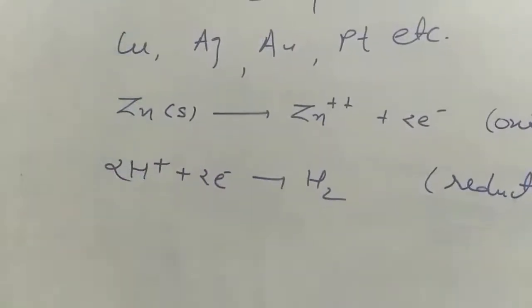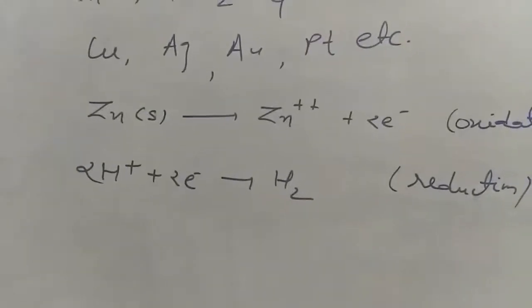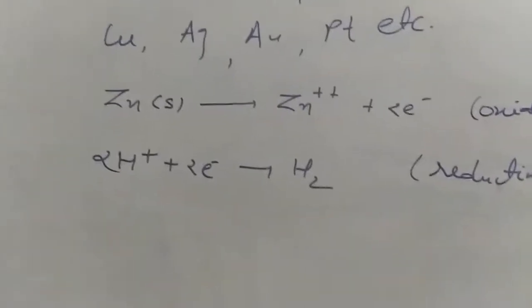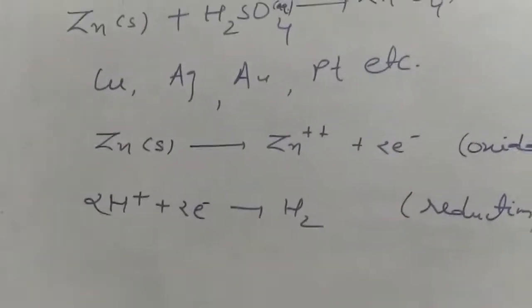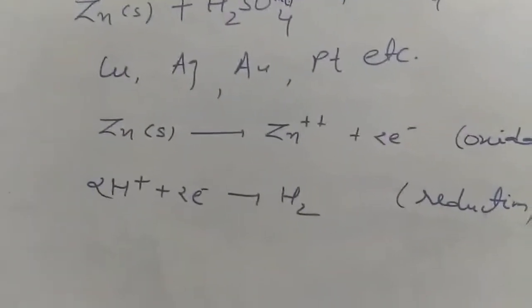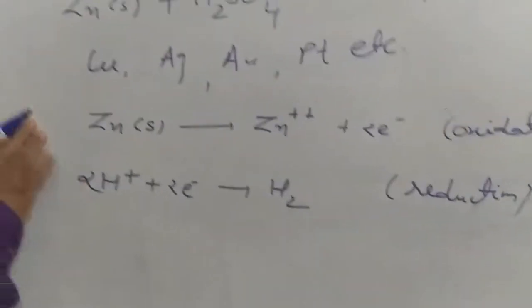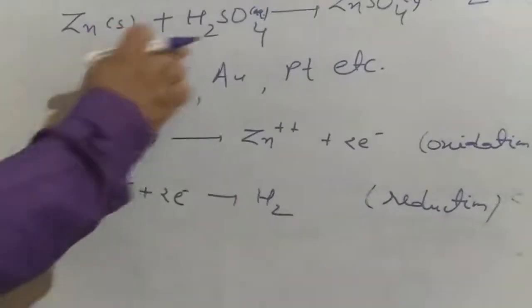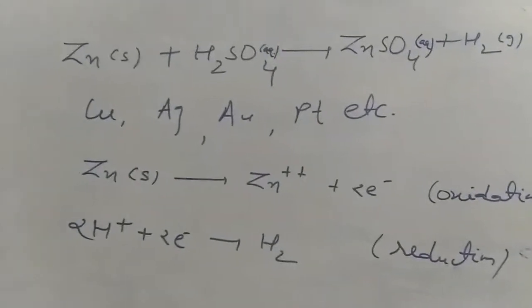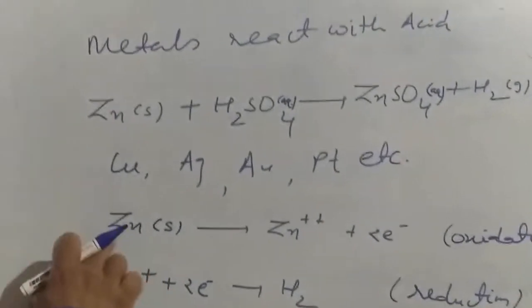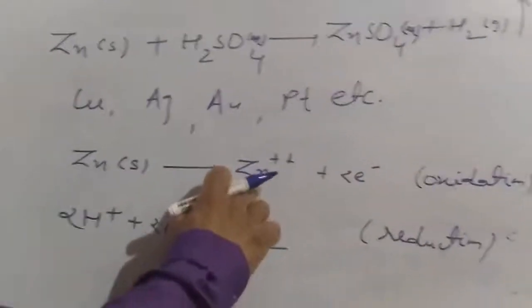Okay, and I think in the first chapter you studied that when oxidation and reduction take place simultaneously, such reactions are called redox reactions. So this is a redox reaction, and you can also say here the metal is going to displace hydrogen from an acid. So you can call it a displacement reaction also. Basically, zinc is undergoing oxidation.